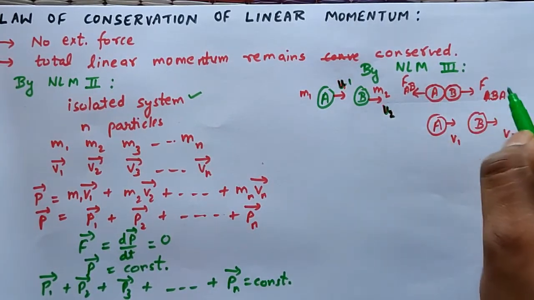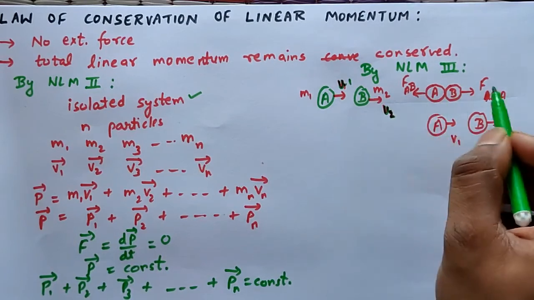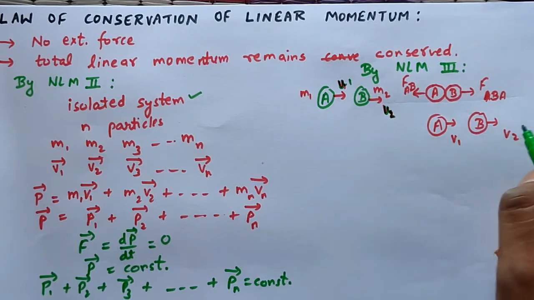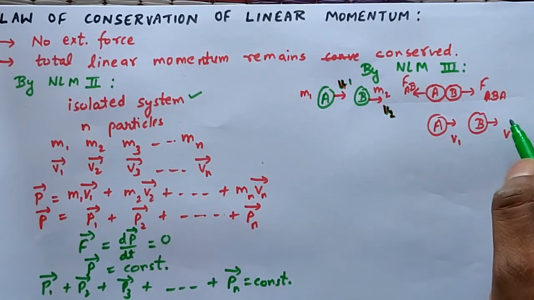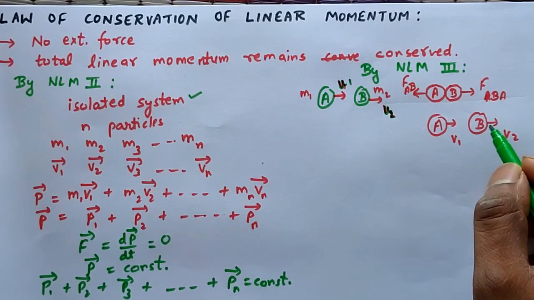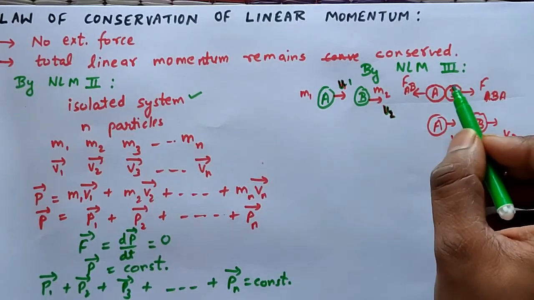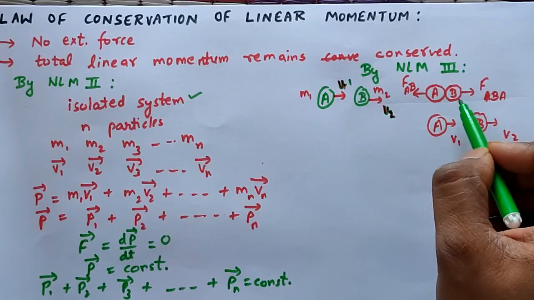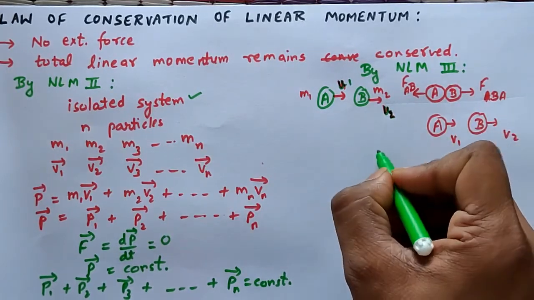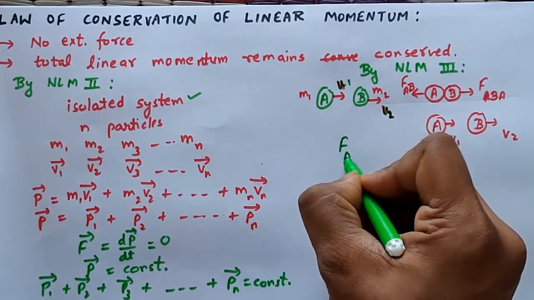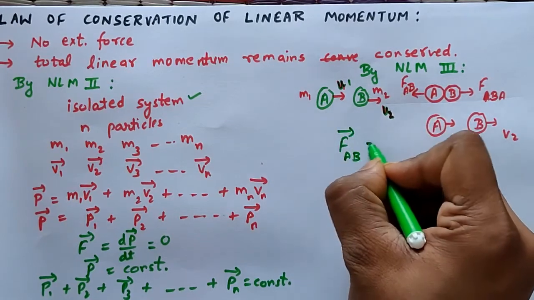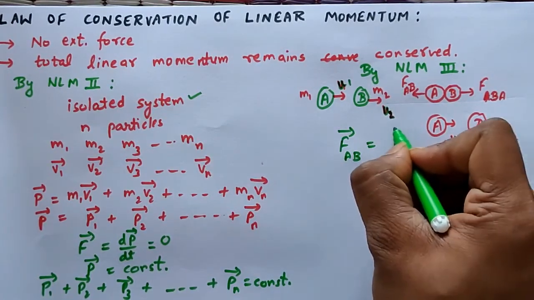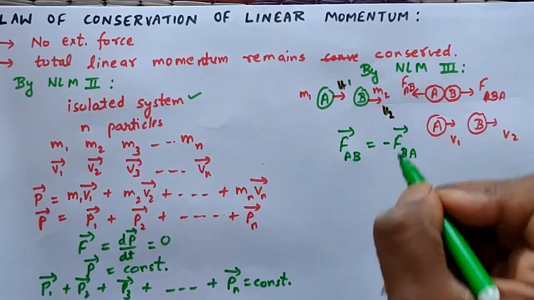They are striking each other. Two forces will be applied, FBA and FAB, in the opposite direction, and then A will move with a different velocity v1 and B will move with a different velocity v2. Now these forces will be equal because by Newton's third law of motion, an action-reaction pair is occurring here. So I can write FAB vector is equal to FBA vector, but both are in the opposite direction, so I am taking it as negative.